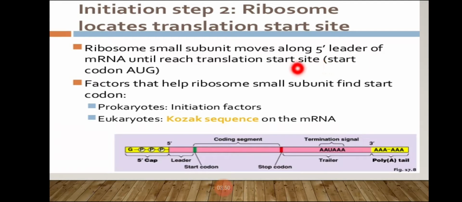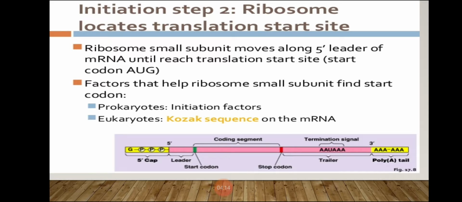The initiator codon AUG is present at the 5' end, which initiates the process of translation.